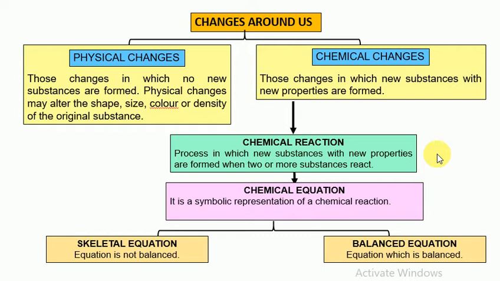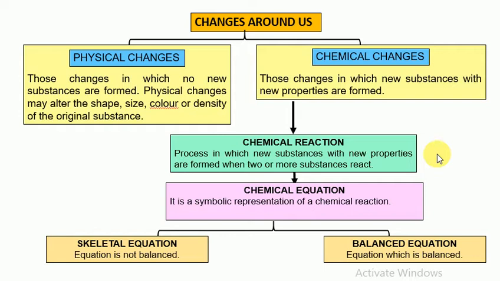And these chemical changes, we can write them in the form of a chemical reaction, a process in which new substances with new properties are formed when two or more substances react. This chemical reaction can be written in a simplified way. It is a symbolic representation of a chemical reaction. So a chemical equation is the symbolic representation of a chemical reaction.